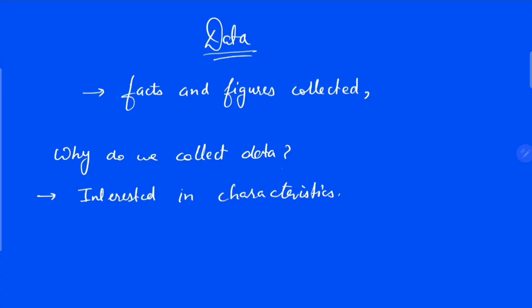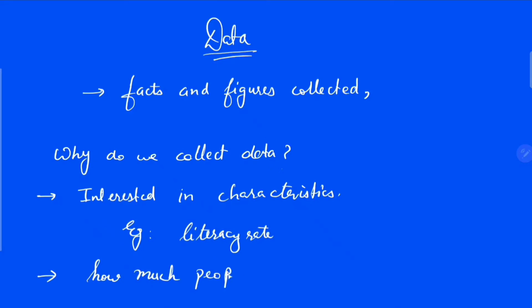For example, we are interested in the literacy rate of a community, like the literacy rate of a state or of India as a whole. Or we are interested in knowing which product is more popular among people. So that is the second case why we collect data. We want to know how much people like something. As you know, if you are buying products on Amazon, there are things which are best sellers. So that kind of data. Okay, so let's just move forward.